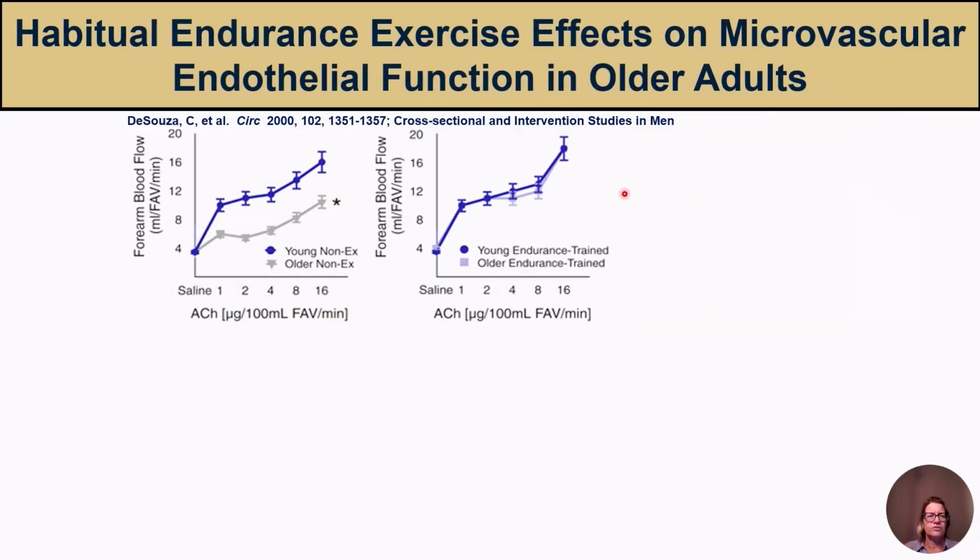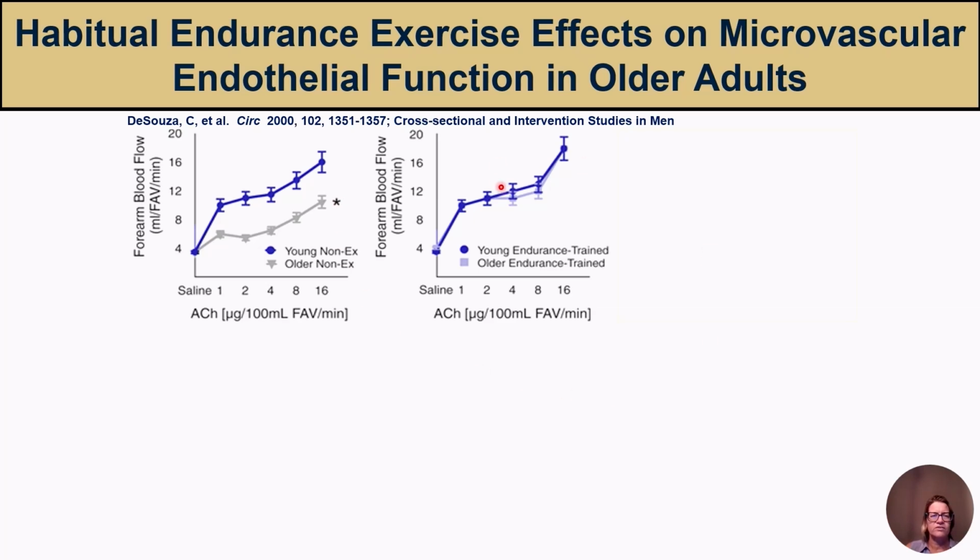Dr. Chris D'Souza investigated the effects of regular endurance exercise on microvascular endothelial function in older males. To do so, he measured the forearm blood flow response to acetylcholine in a group of young sedentary males, which are in the blue here, and in a group of older sedentary males, which are in the gray. The older sedentary males had reduced forearm blood flow response to the acetylcholine, indicating that they had impaired microvascular endothelial function.